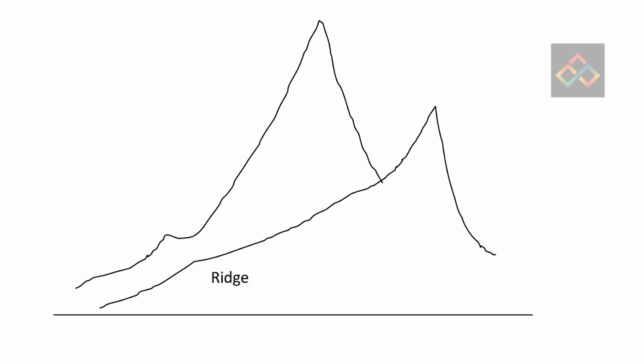Hill climbing search. Hill climbing is a search algorithm used to find local optima in a search space. It works by starting from an initial state and then iteratively improving the state until it reaches a local optima. It can be used for optimization problems such as the traveling salesman problem.